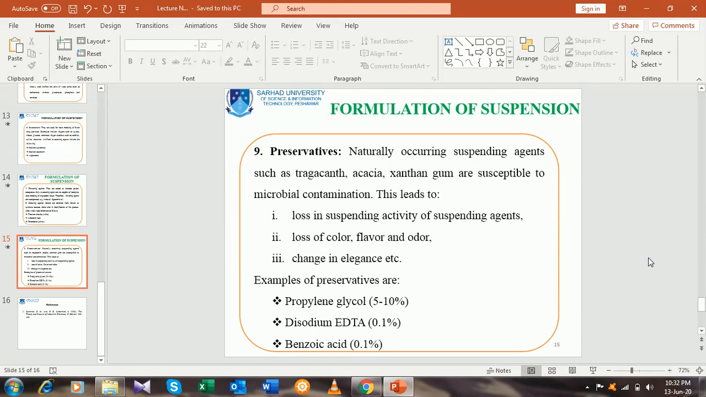The second result of this microbial contamination is loss of color. The color will be lost because of the microbial contamination. The flavor will be lost. The odor may be lost, and a change in elegance, that is the appearance, will also occur. These are the three reasons